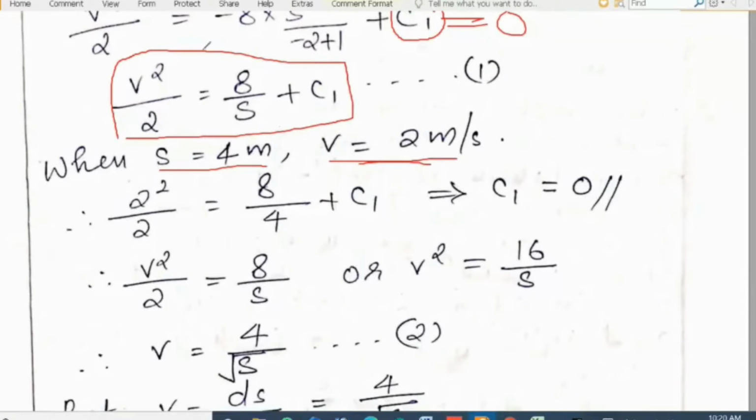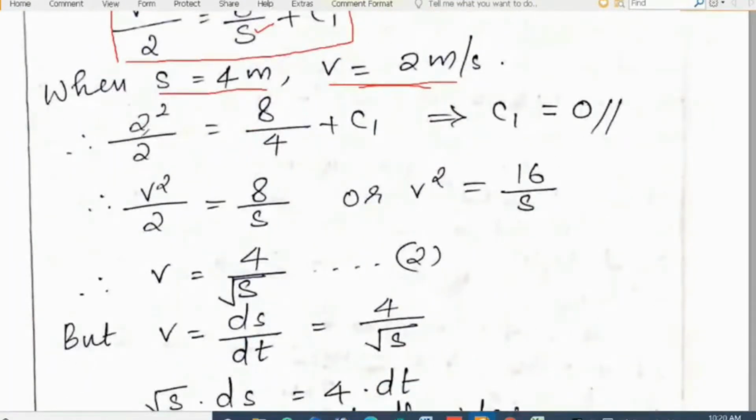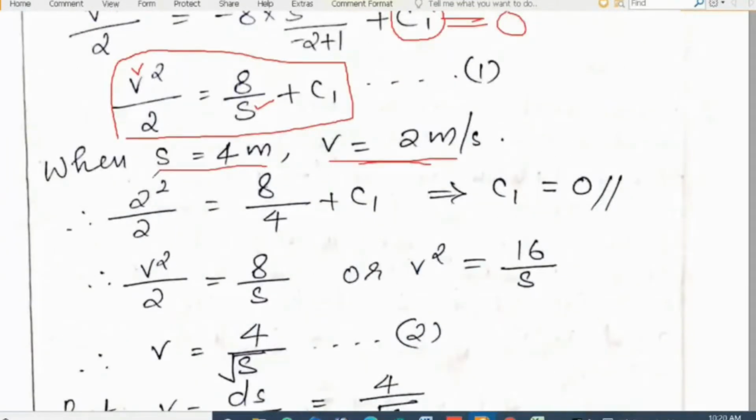Here the equation is in terms of v and s, clear? So we can apply these two conditions, that is s equal to 4 meters and v equal to 2 meters per second, in the equation. Substitute v equal to 2 and s equal to 4. You will get c1 equal to 0. Clear?